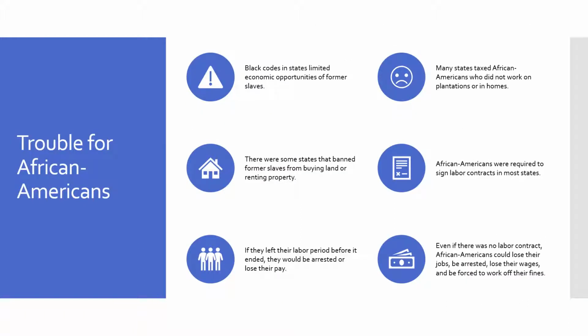More trouble for African Americans. Black codes in states limited economic opportunities of former slaves, and many states taxed African Americans who did not work on plantations or in homes. There were some states that banned former slaves from buying land or renting property altogether, and African Americans were required to sign labor contracts in most states.